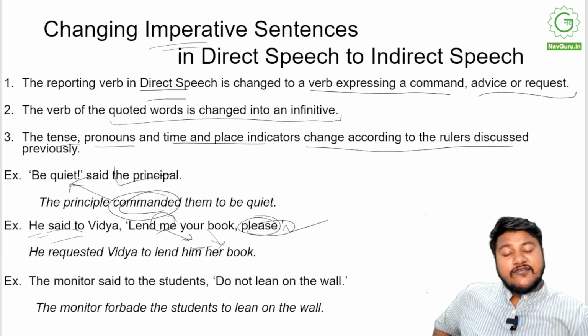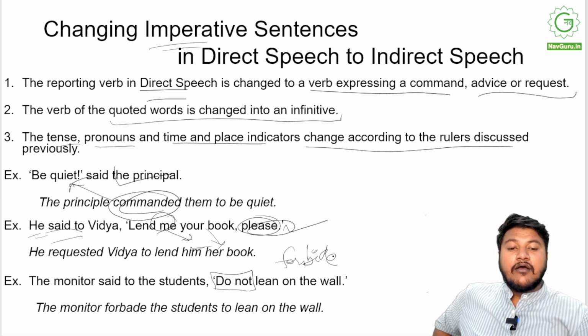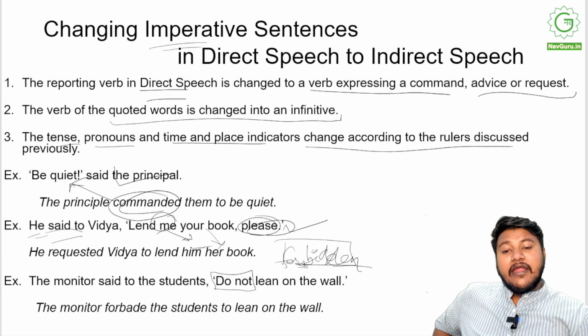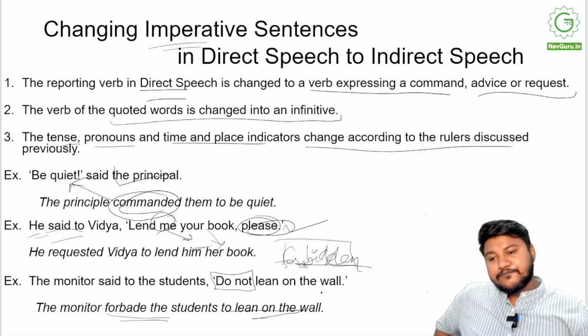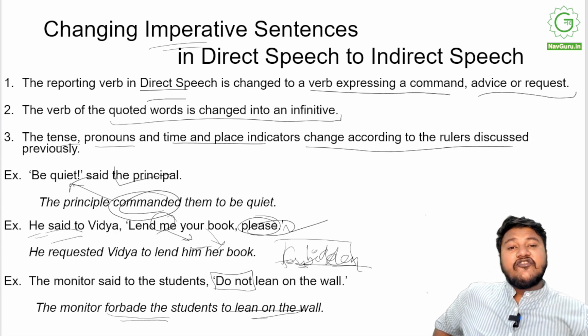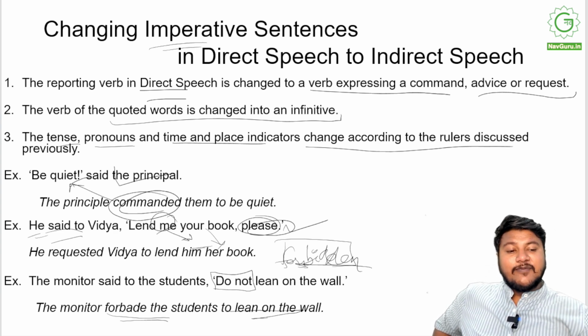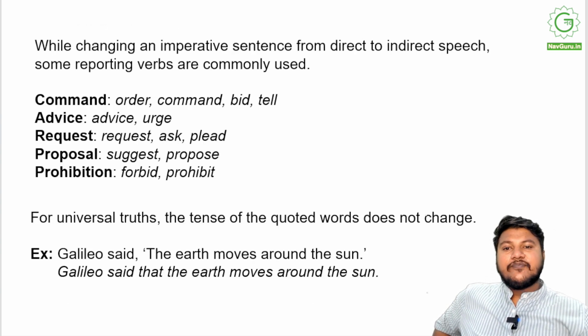The monitor said to the students, "Do not lean on the wall." See, this is a command, an order, but it's a negative command, right? So this is forbidden. You can use forbid here for forbidden. Basically, this is forbidden, so you can use forbade. The monitor forbade the students to lean on the wall, right?